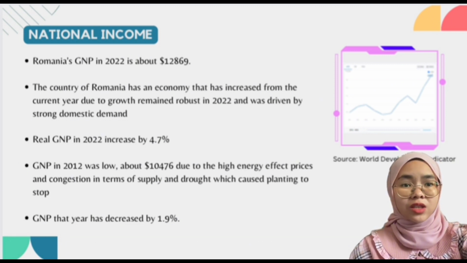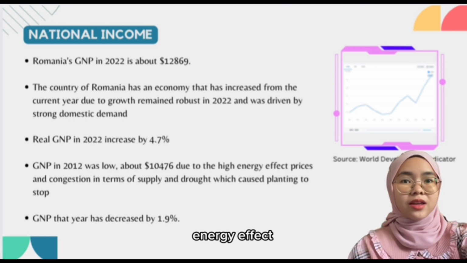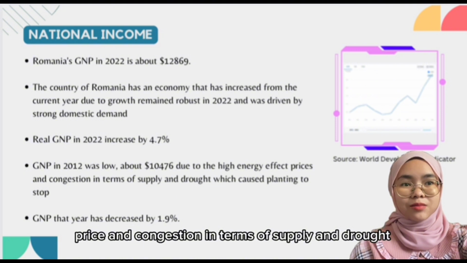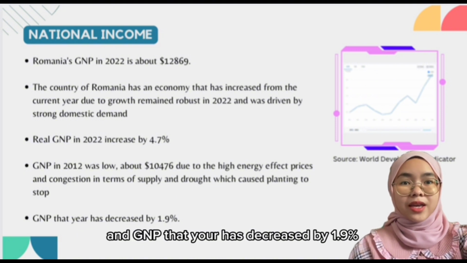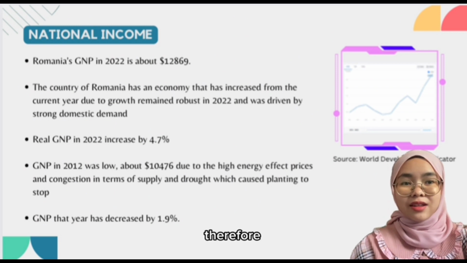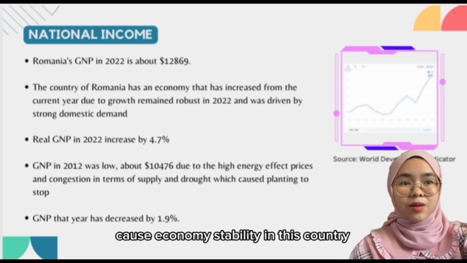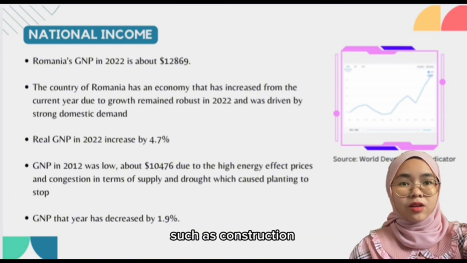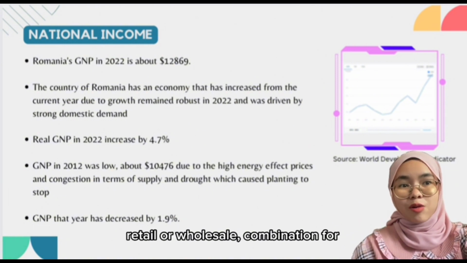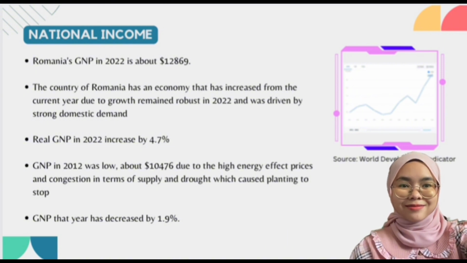However, the GNP in 2012 was low, about 10,476, due to high energy prices and congestion in terms of supply and drought, which caused plants to stop, and GNP that year decreased by 1.9%. Therefore, there are still other sectors that contribute to economic stability in this country, such as construction, retail, wholesale, accommodation, food service, and real estate activities.